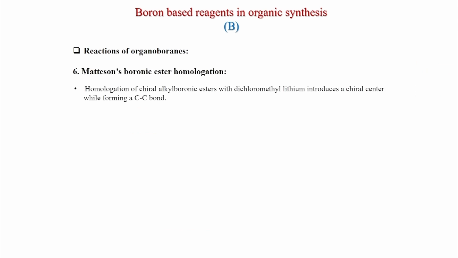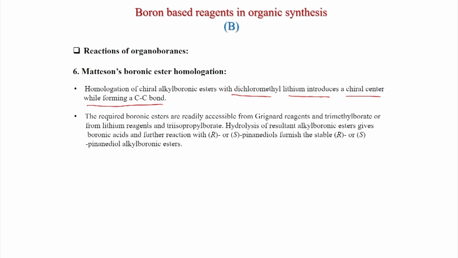Homologation of chiral alkyl boronic esters with dichloromethyl lithium introduces a chiral center while forming a C-C bond. The required boronic esters are readily accessible from Grignard reagents and trimethyl borate or from lithium reagents and triisopropyl borate. Hydrolysis of the resultant alkyl boronic ester gives boronic acid, and further reaction with R or S pinane diols furnishes the stable R or S pinanediol alkyl boronic esters.